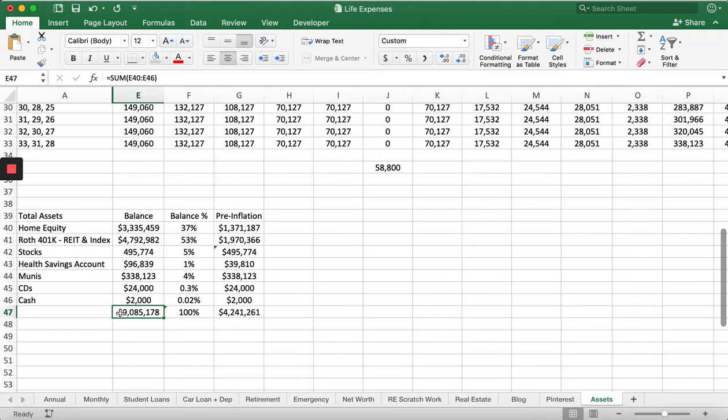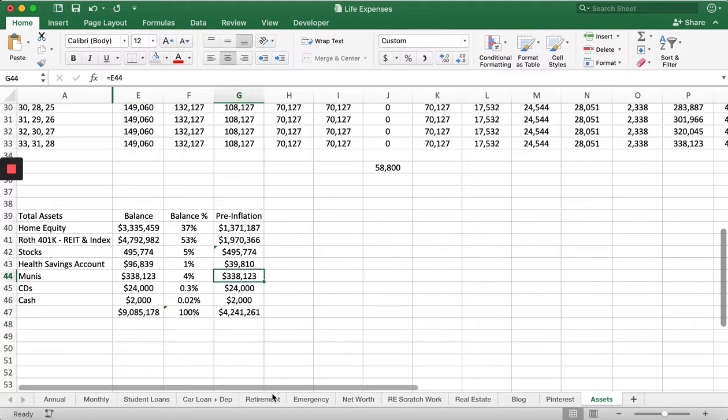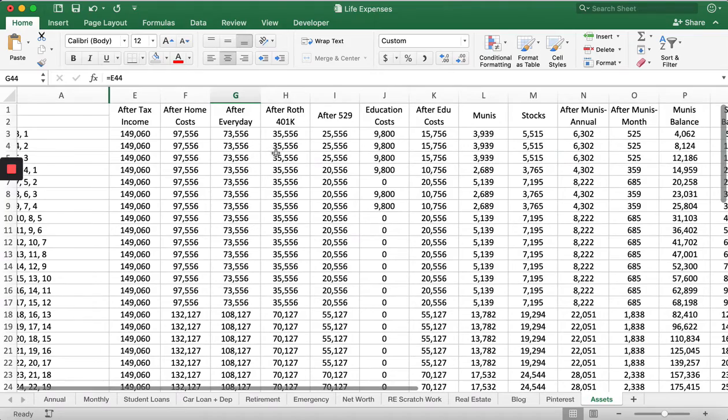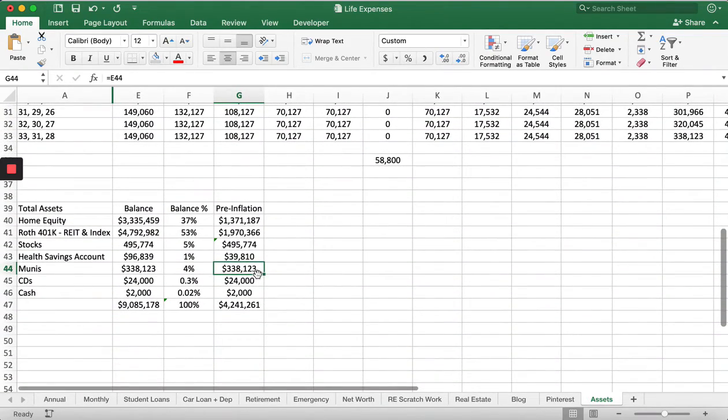When we think about our total debt, how much total debt would I actually probably have? Let's say I want to buy a new fancy Tesla and I spend like 70 grand. Even if I did that, I could just go into my munis account and take it out there. Why would I be taking it out of my everyday expenses? I wouldn't be doing that. I would just take it out there, and so I wouldn't have any debt.